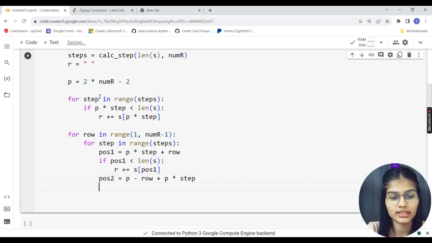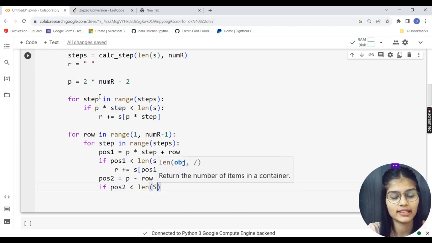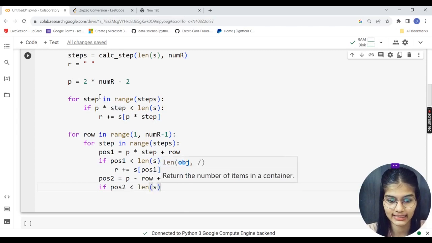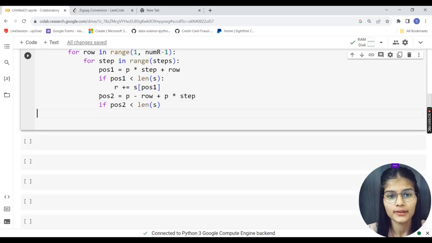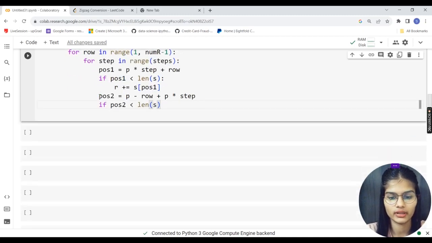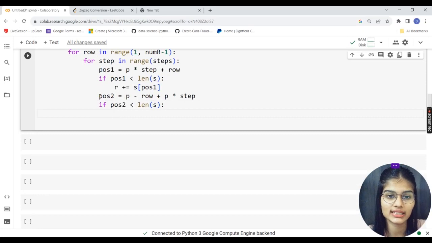Down the line, we have the next condition, that is position 2. If POS2 is less than the length, if my position 2 is less than the length of my string, that is S. Yeah, if position 2 is less than the length of my string, that r variable will be plus equal. Plus equal to is actually referring to r. Plus equal to means r is equal to r plus.